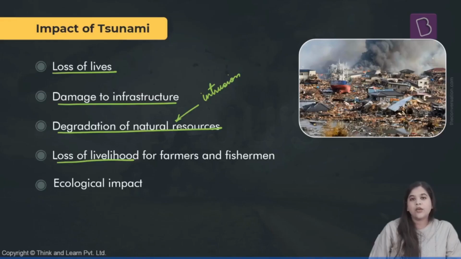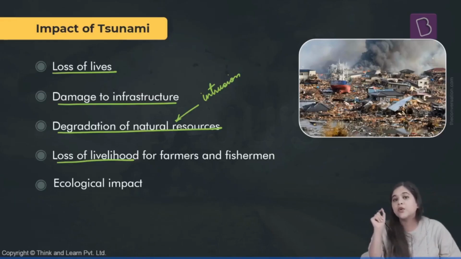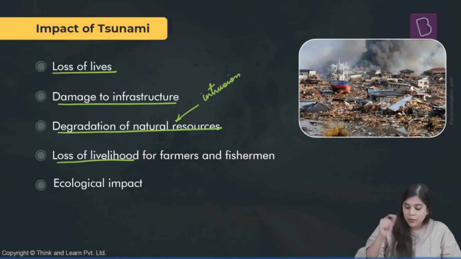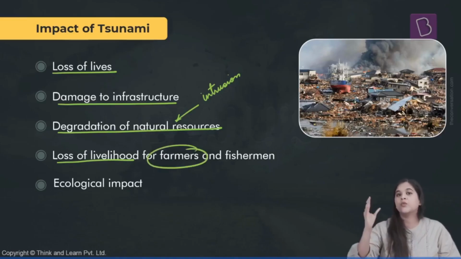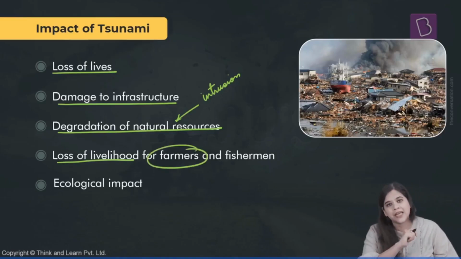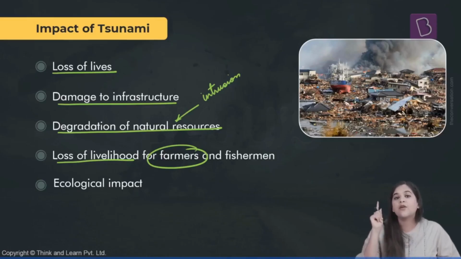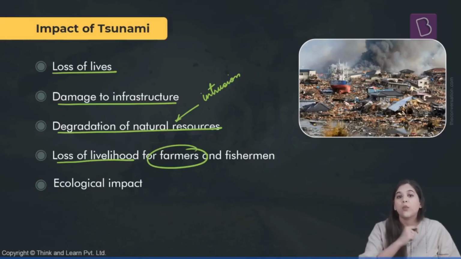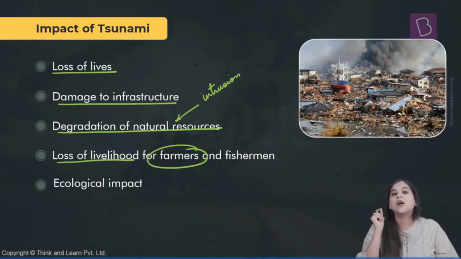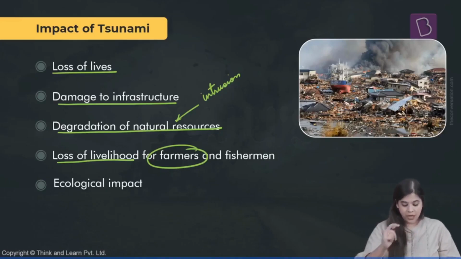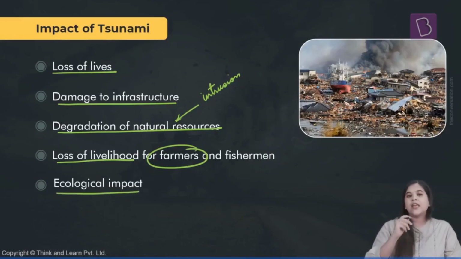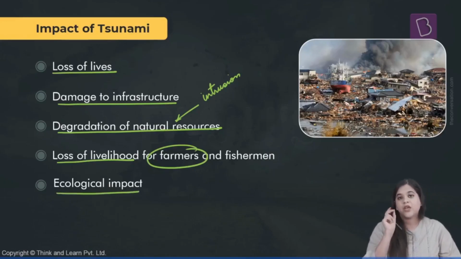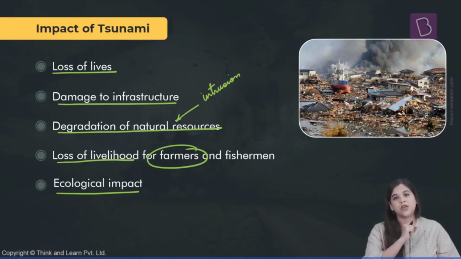There is a loss of livelihood, not just for the fishermen who were working in that area, but also for the farmers who were working in slightly inland areas, because of the height of these waves and the amount of area that they can cover because of these heights and the amount of energy that is stored in them. There is also an ecological impact. The ecology of the area is highly disturbed because of these tsunamis.